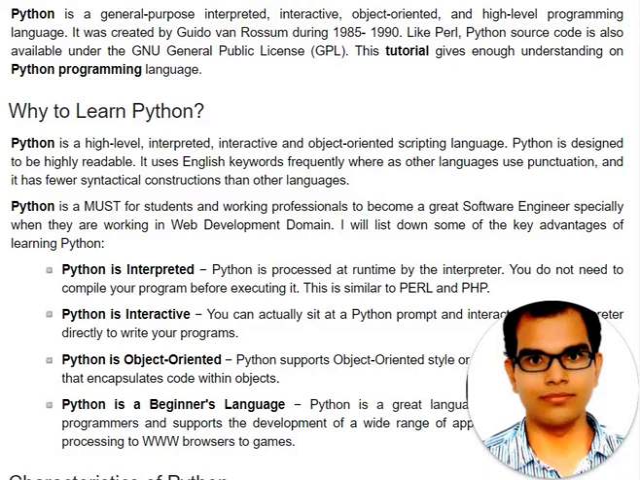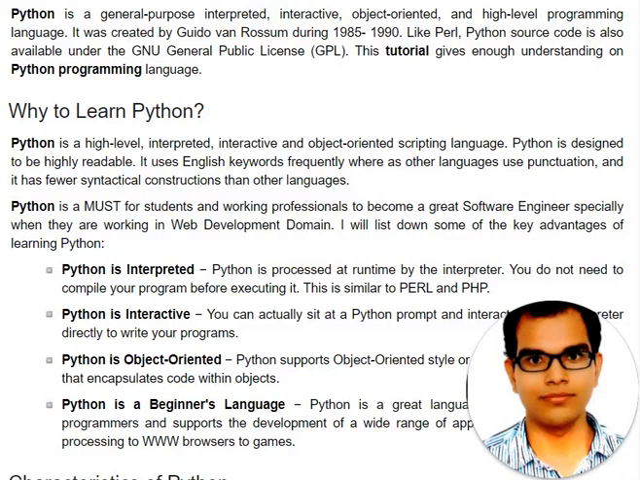So Python is a general purpose, interpreted, interactive, object oriented and high level programming language. All these terms I will inform you. It was created by Guido van Rossum during 1985 to 1990. Like Perl, Python source code is also available under the GNU General Public License.